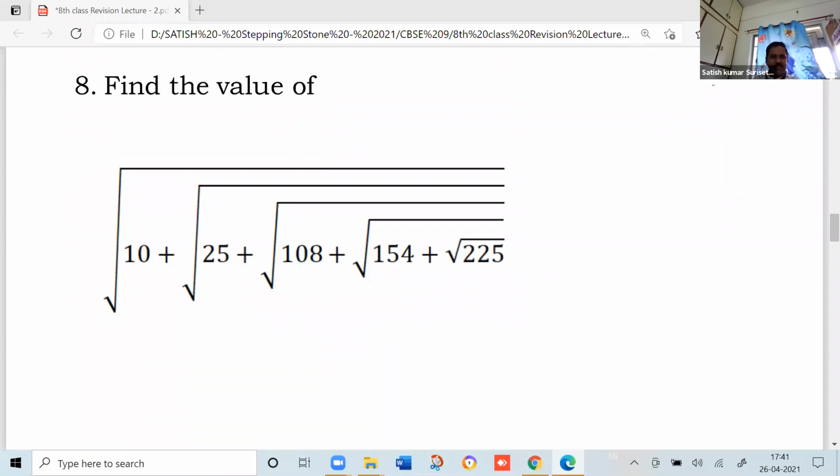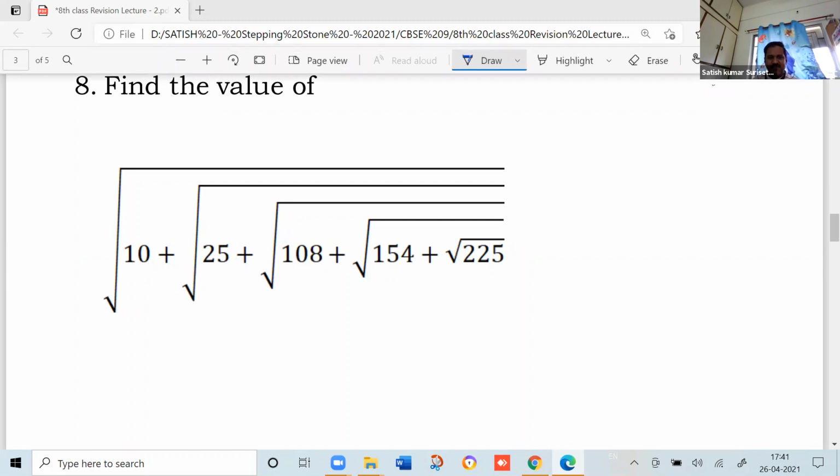Now, this is a typical problem, but it is simple only. You may get confused sometimes. Square root of 10 plus square root of 25 plus square root of 108 plus square root of 154 plus square root of 225. First, you do the inside square root. What is the inside square root value?